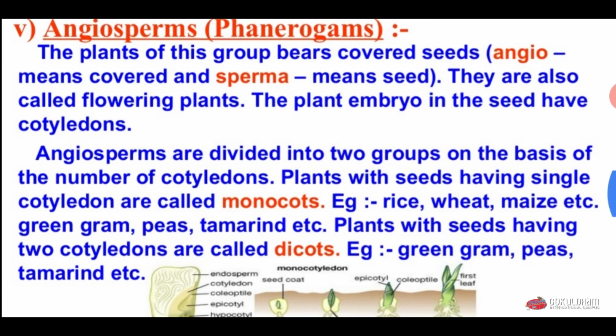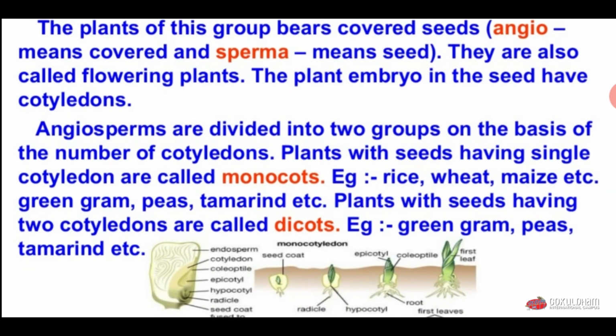The angiosperms are divided into two groups on the basis of the number of cotyledons. The plant with the seed having a single cotyledon is known as monocot. Examples of monocot are rice, wheat and maize. And the plant with the seed having two cotyledons is known as dicot. For example, green gram, pea and other pulses.